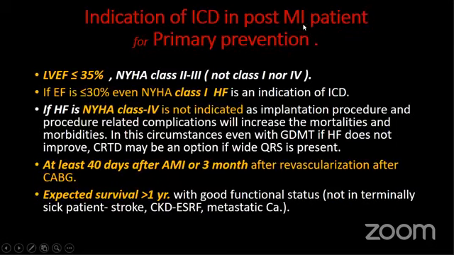After MI, for primary prevention of VT, the indication is less than 30% ejection fraction, and that should be at least 40 days after acute MI, or 3 months if the patient is revascularized either by PCI or CABG, and class 2 and class 3 heart failure symptoms. If the patient doesn't have any heart failure symptoms, then the only indication is if the ejection fraction is 30.